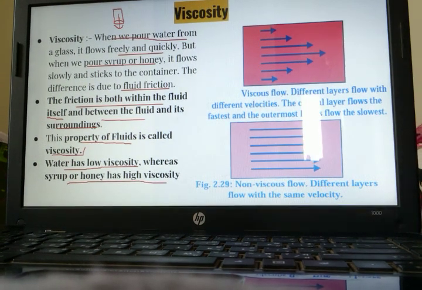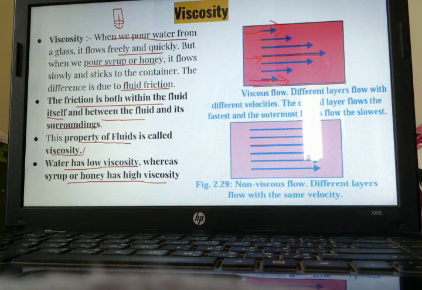So let us see this diagram. Viscous flow. Different layers flow with different velocity. You can see that the layer at the middle is flowing with maximum speed, whereas the layers at the corner are flowing with minimum speed. Why? Because they are in contact with the side surface, whereas the middle layer is not in contact with any surface. So therefore the middle layer will travel with the maximum speed.